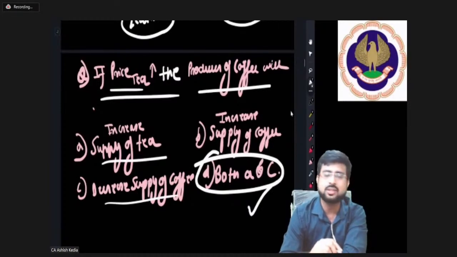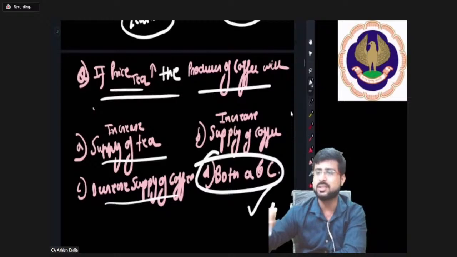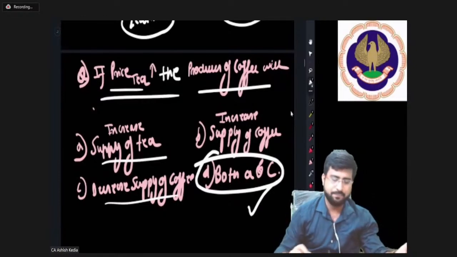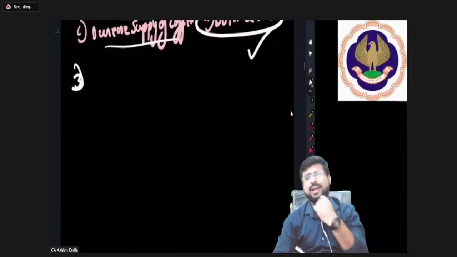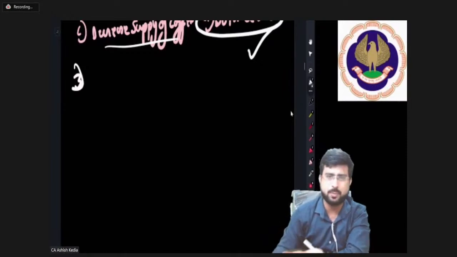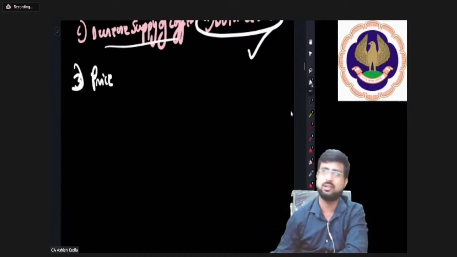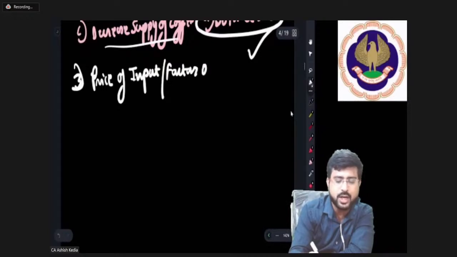So my dear friends, till now we have been able to complete 2 points. Let's move on to the third point. Point number 3 is called price of input, or price of factors of production, that is used in the production process. In place of input I can also write factors of production. It's the same thing, so don't need to worry.